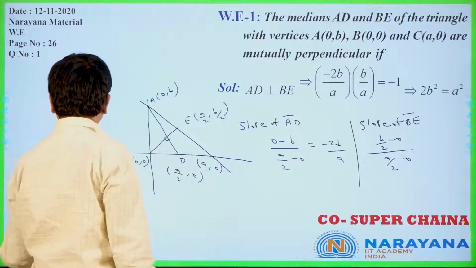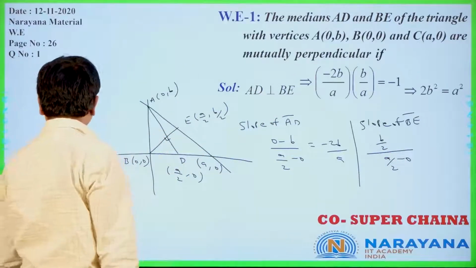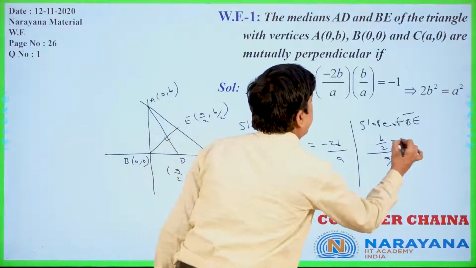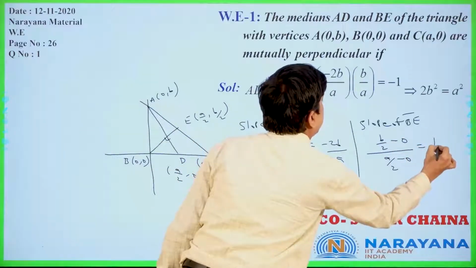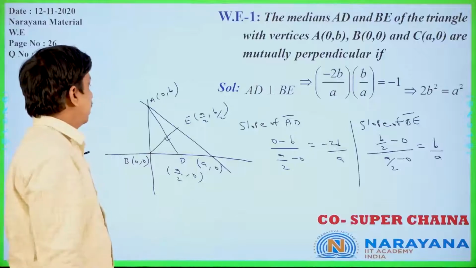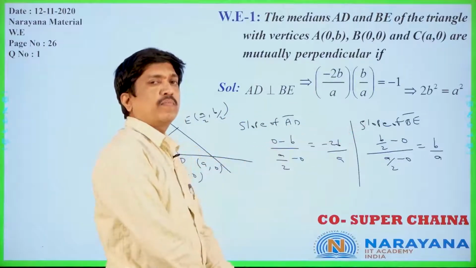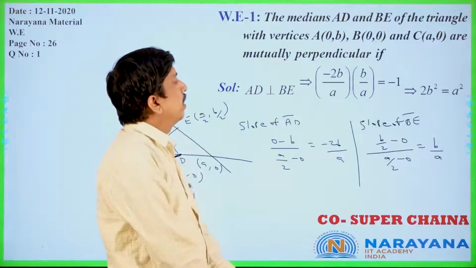Now y2 minus y1 gives (b/2) by (a/2), that is b by a. These two lines are mutually perpendicular, which means the product of the slopes m1 m2 equals minus 1.